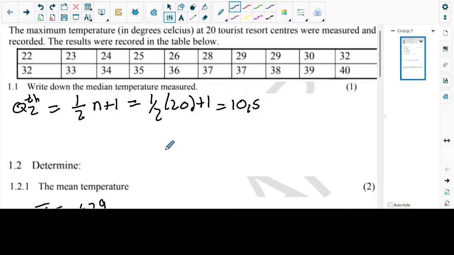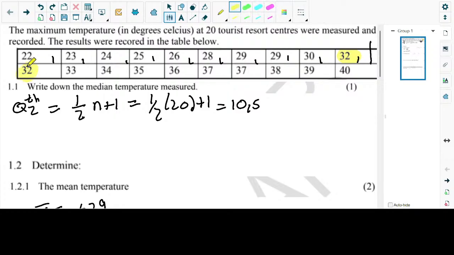Now, what you need to do is to go and count and say 1, 2, 3, 4, 5, 6, 7, 8, 9, 10. And when you go to 10, you highlight it. Yeah, and then highlight 10. Okay, let me highlight 10 with the highlighter. And then after 10, you do a line like this to say, okay, now this is where my median is going to be, and then you highlight also 11. That means my Q2 is going to be between position number 10 and position number 11.